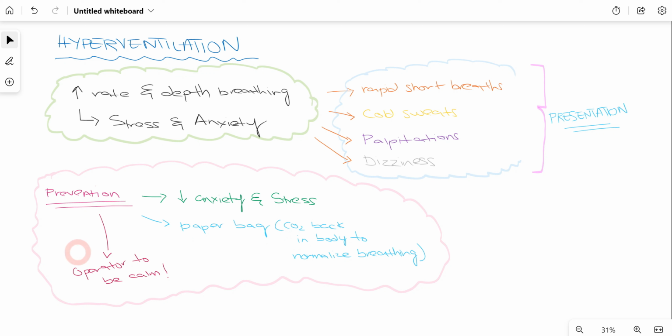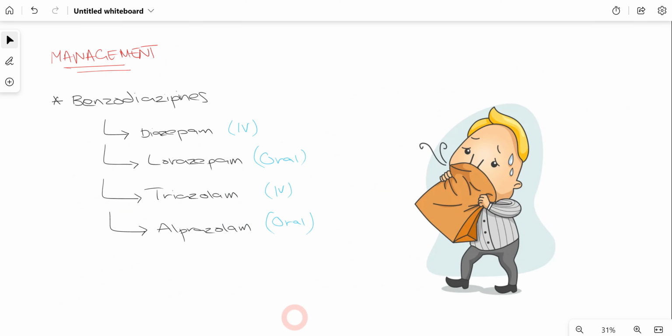And another important thing which is commonly not focused upon much is the operator being calm as well, because if the dentist is not calm him or herself, that can lead to increased anxiety in the already anxious patient.